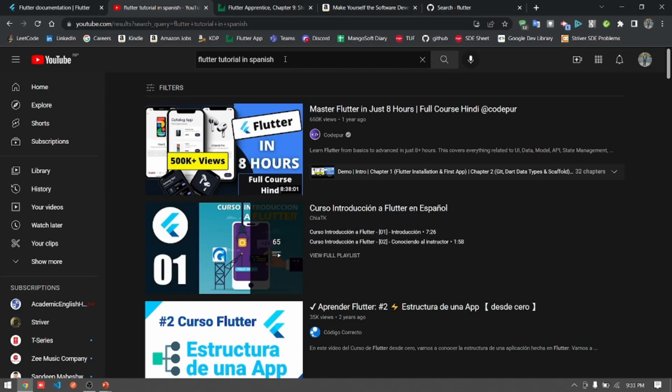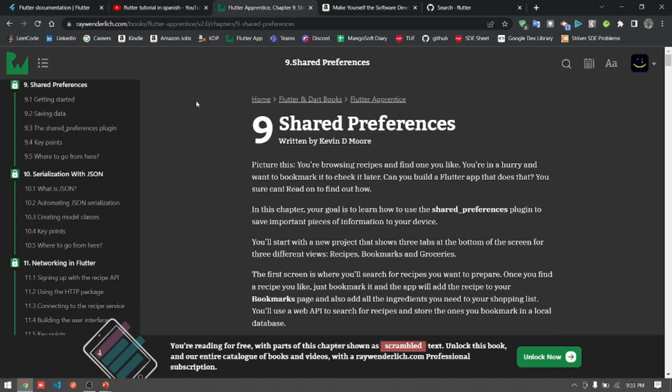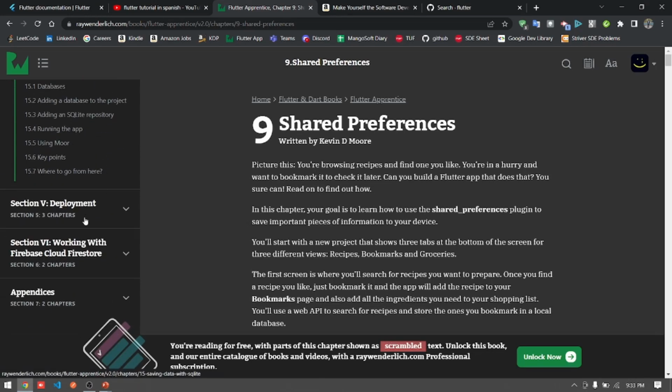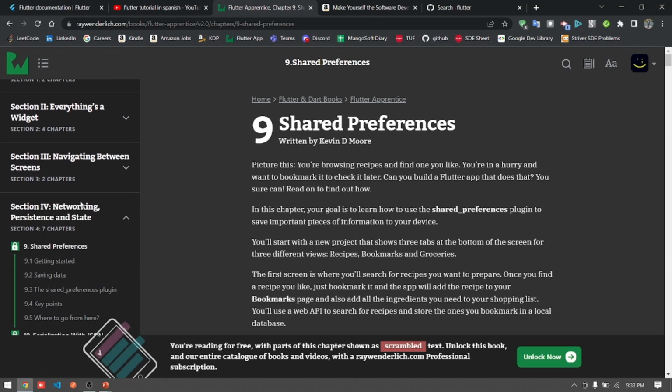So how books can help you: for Flutter, there is one famous book called Flutter Apprentice, which is written by Ray Wenderlich's team and available on raywenderlich.com. This book is the best book I have ever found, and it already explains everything you require for learning Flutter, from the starting of Flutter to working with Firebase Cloud Firestore.